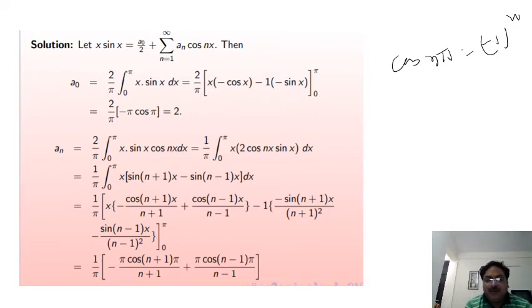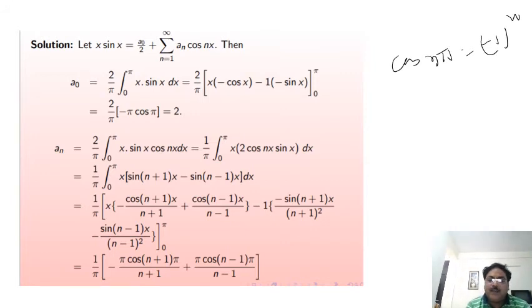So now this is a formula: 2 sin x cos nx. So this is equal to 1 by pi integral of x into sine of n plus 1 x minus sine of n minus 1 x dx.